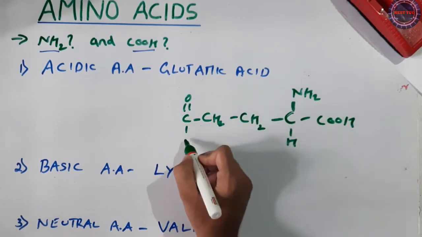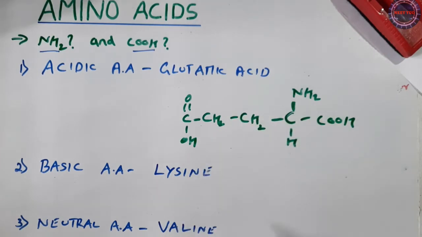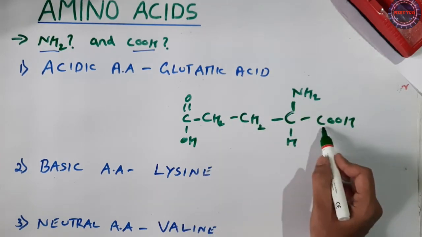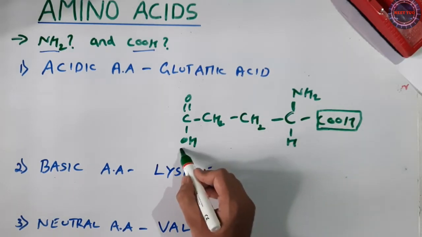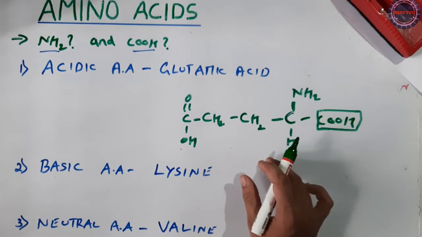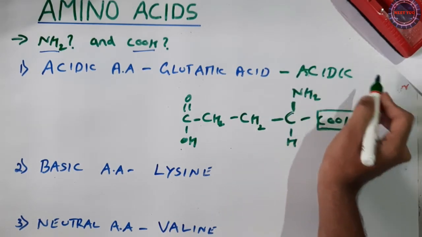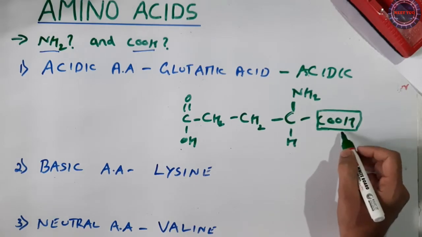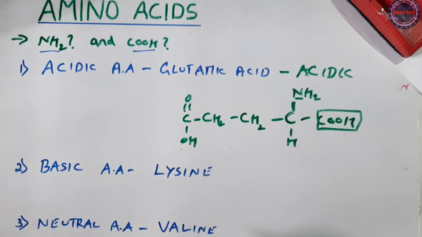So this is the structure of glutamic acid, and you could see how many carboxyl groups are there. Here we have one, and here we have two. So there are two carboxylic groups, which makes the amino acid acidic, correct? Here we have a greater number of carboxylic groups compared to amino groups. Yes, so that is an acidic amino acid.